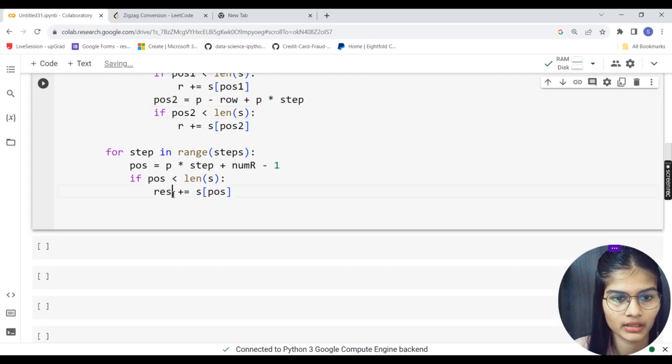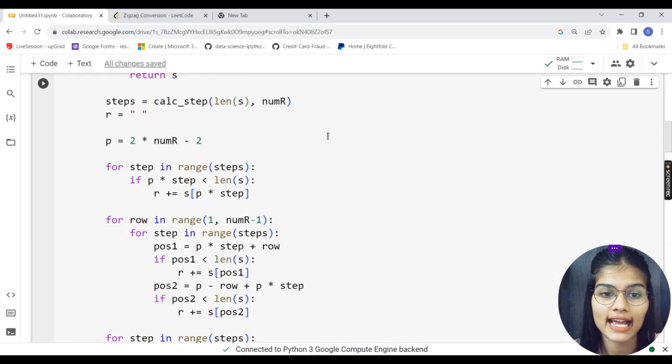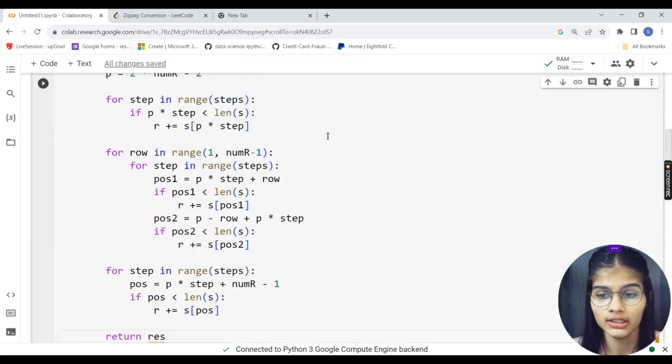Getting down, I would just come out of my if condition and my for loop too, and I will just write return this. And yes, that's the complete program, the whole thing which we are having.